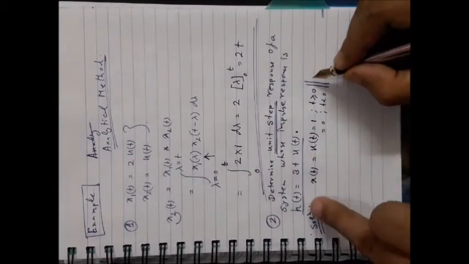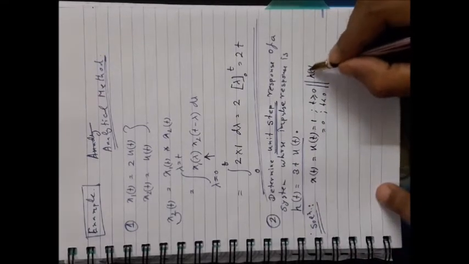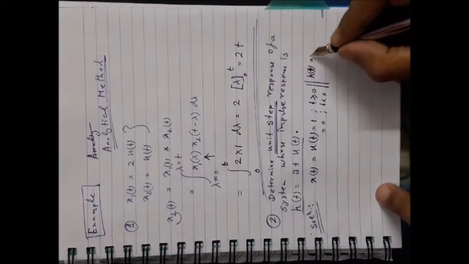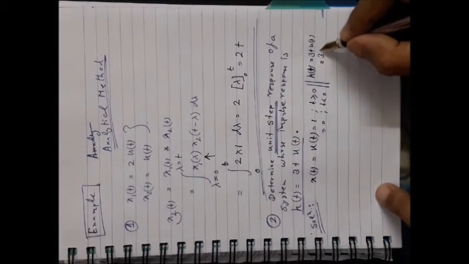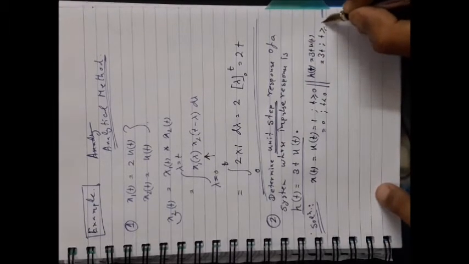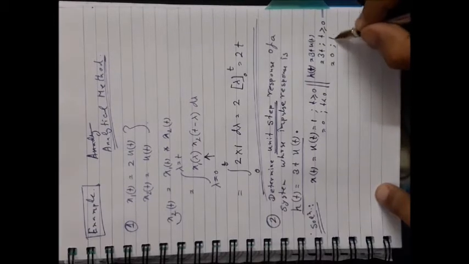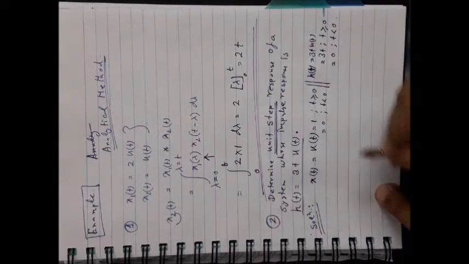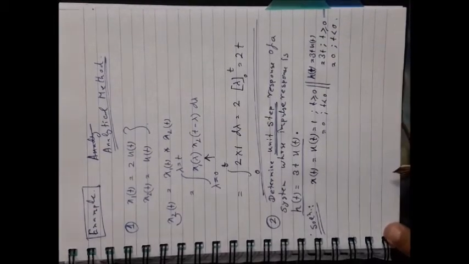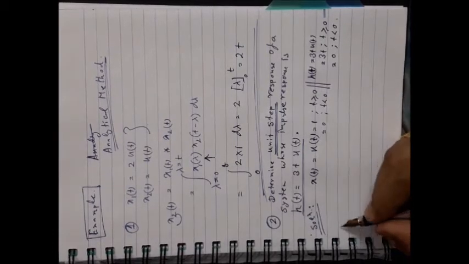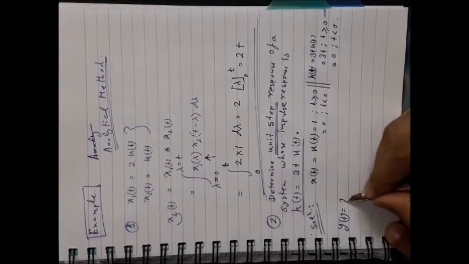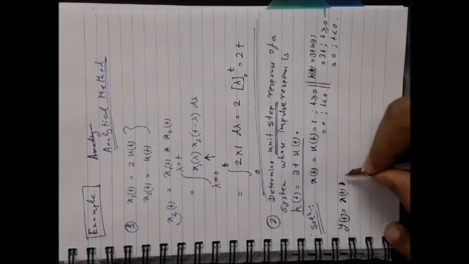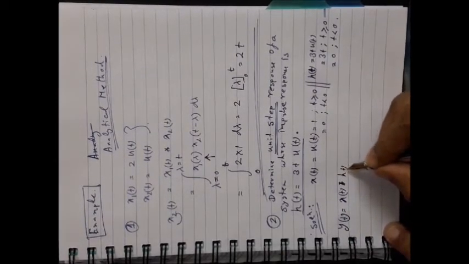And the other signal, which is given as the impulse response, is 3t u(t). It is equal to 3t for t greater or equal to 0 and 0 for t less than 0. This is one causal signal. Now, how can you find the step response? That means the output of the system, you just have to convolve x(t) with h(t).